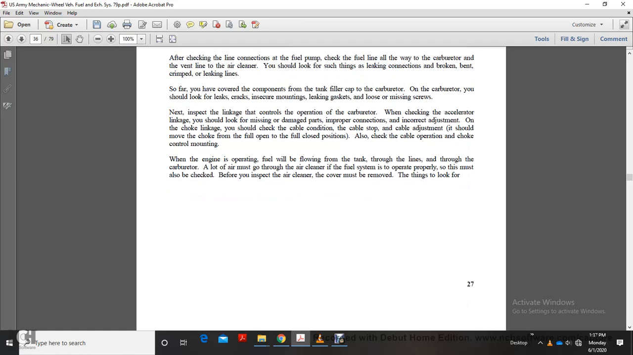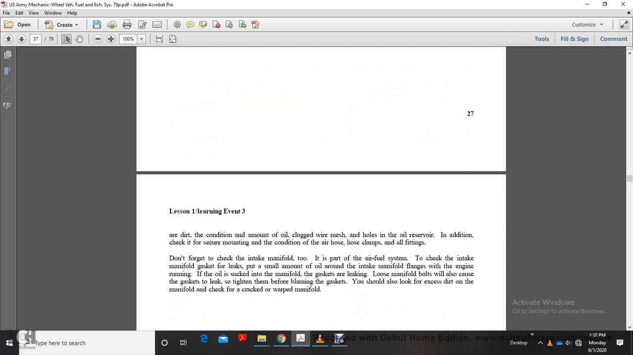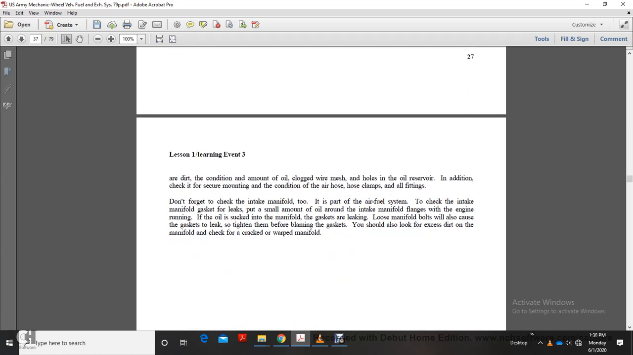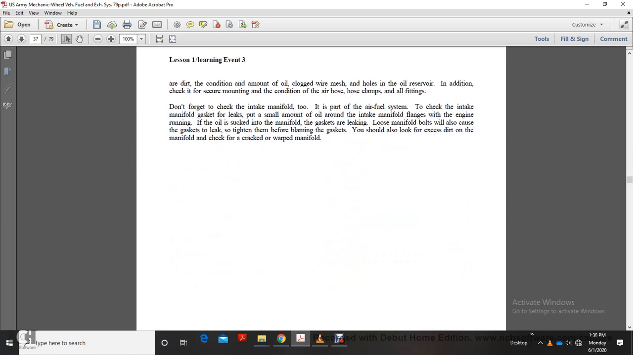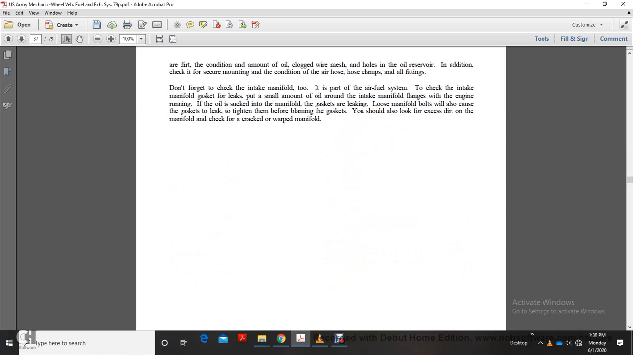When the engine is operating, fuel will be flowing from the tank through the lines to the carburetor. A lot of air must also go through the air cleaner into the fuel system for it to operate properly, so the air cleaner must also be checked. Before you inspect the air cleaner, the cover must be removed. The things to look for are dirt, condition and amount of oil, clogged wire mesh, and holes in the oil reservoir. In addition, check the secure mounting, and the condition of the air hose, hose clamps, and all fittings. Do not forget to check the intake manifold.